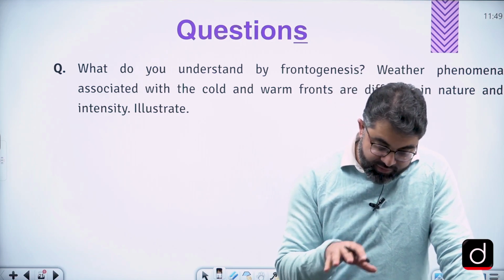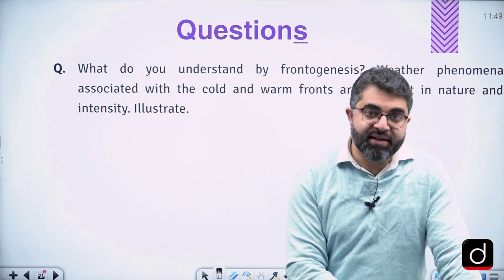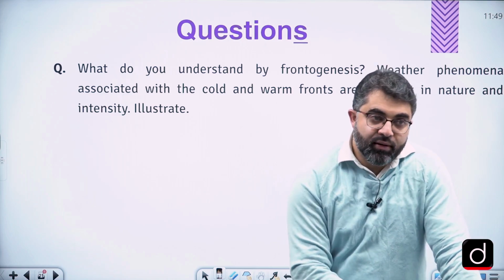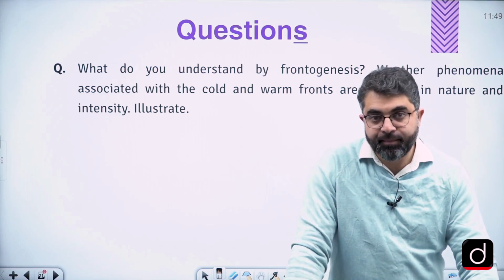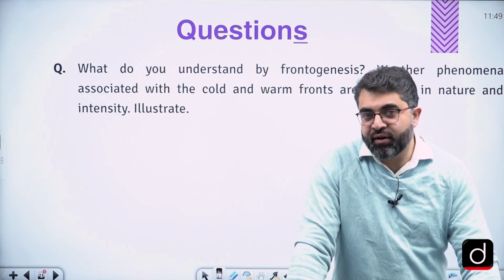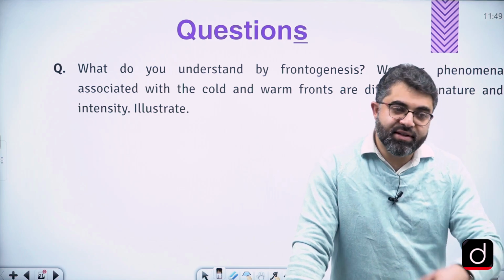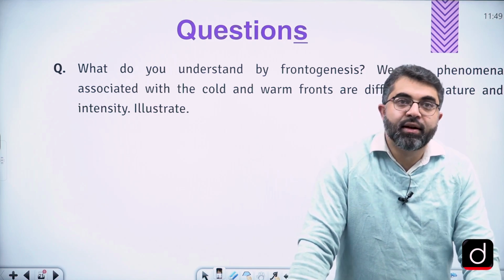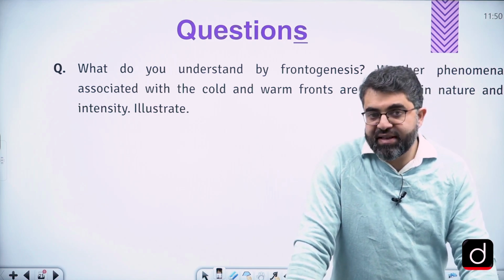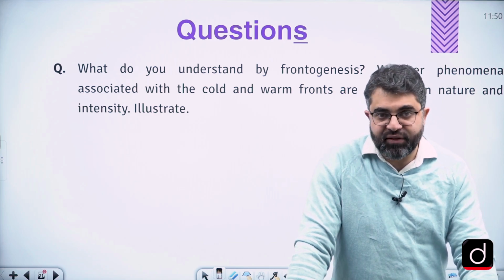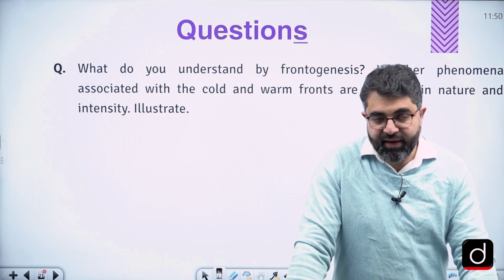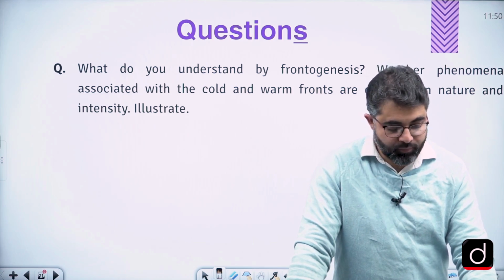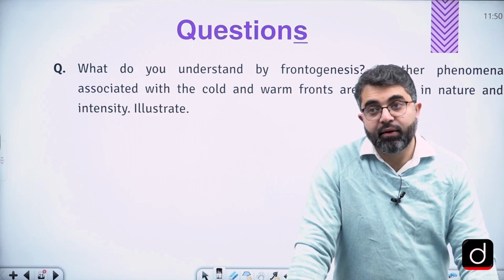So if a question has been asked on air masses, a question on frontogenesis is very much expected. We expect a question on fronts because it's a continuation of air masses. And broadly, UPSC has touched almost all topics of climate, except for fronts.